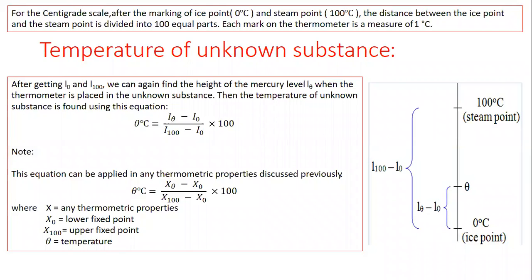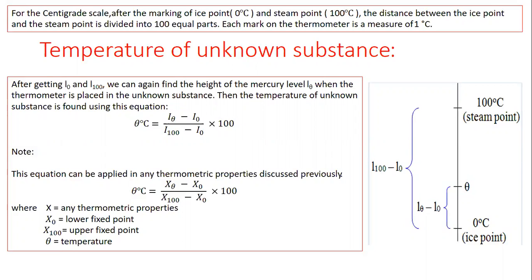Now, note this, the equation can also be used with any other thermometric property. So when you are using any other thermometric property, the general equation will be theta is equal to x theta minus x0 divided by x100 minus x0, multiplied by 100. Suppose you are considering EMF or electromotive force.